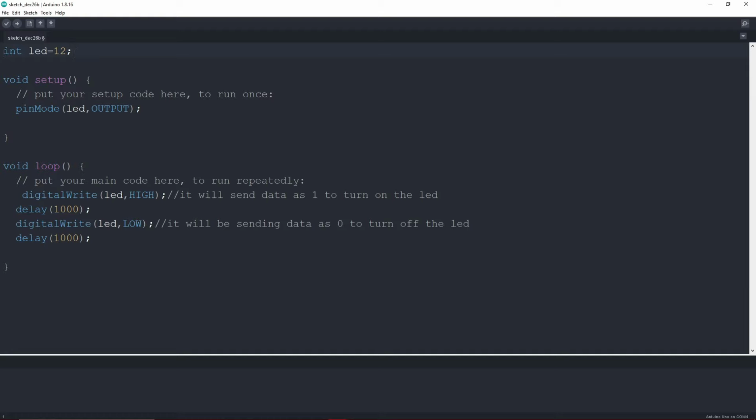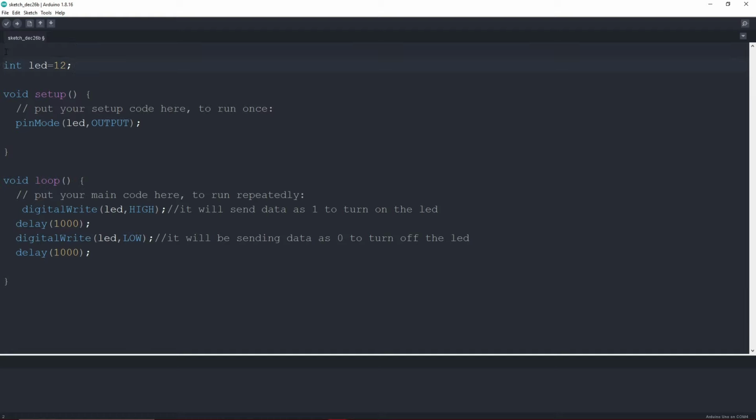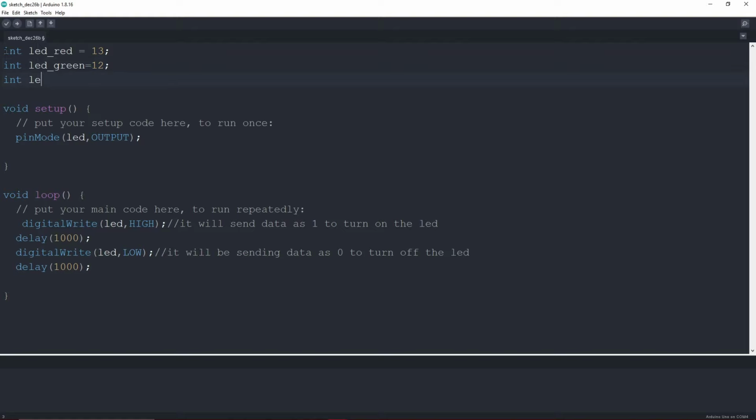So first of all, what we will do is we will just add the name of the LEDs in here. So I will type int LED underscore red equals to 13. The pin 12 one is the green LED, and we will define the white LED as well. That will be equals to pin 11, and we will just set the pin mode for all these pins.